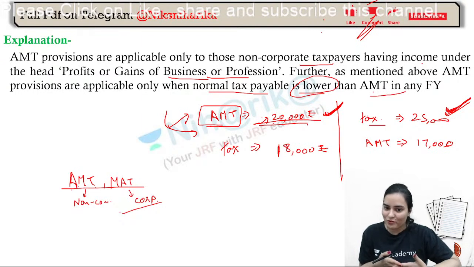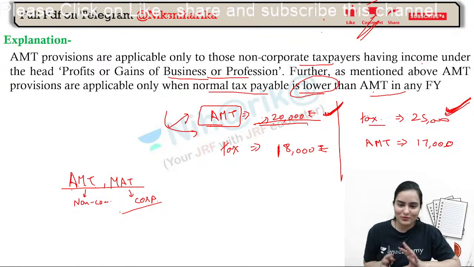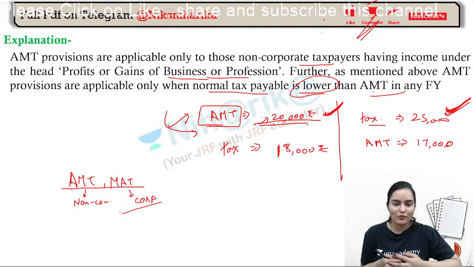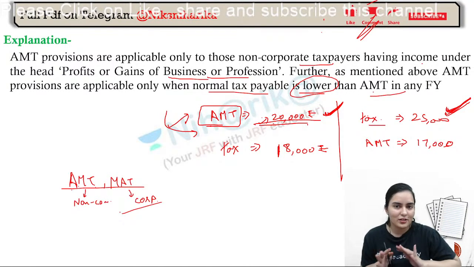What is the full form of MAT? Minimum alternate tax. That's why here also the tax department was very creative. First they thought for corporates we'll quote MAT, minimum alternate tax. For non-corporates, what should we quote? Alternate minimum tax.